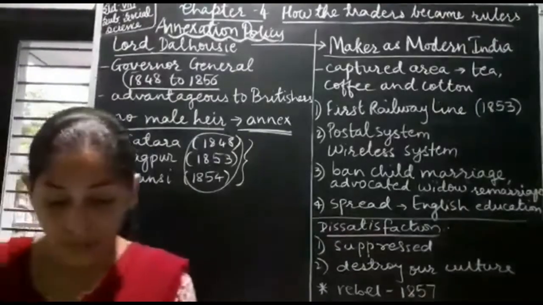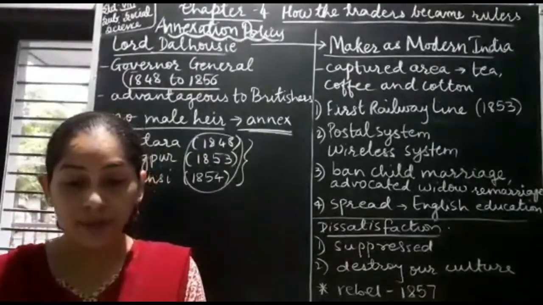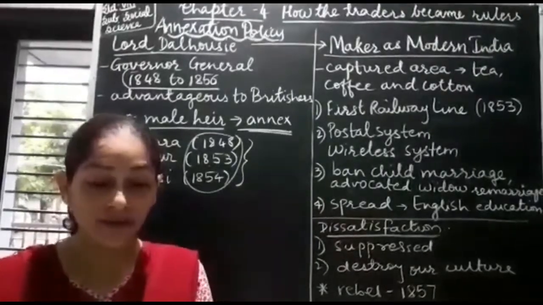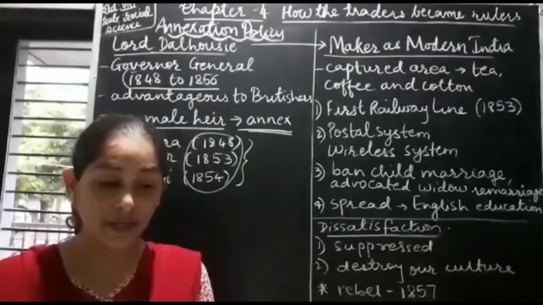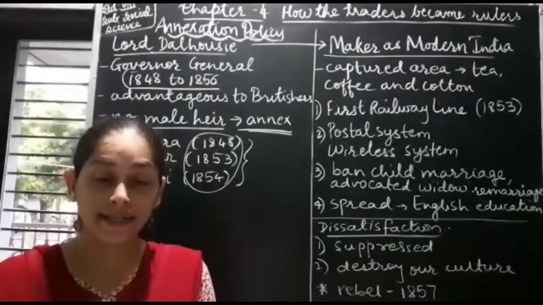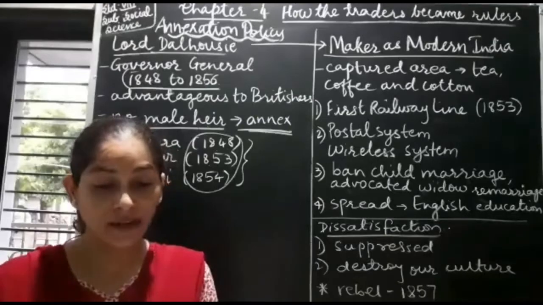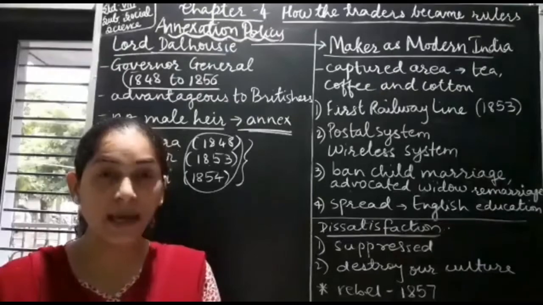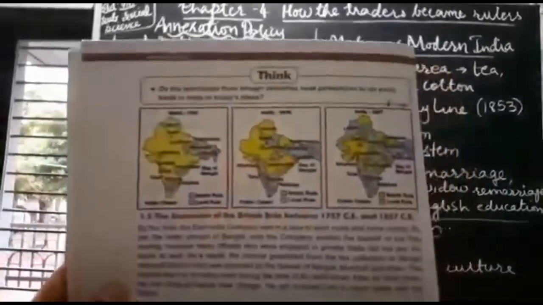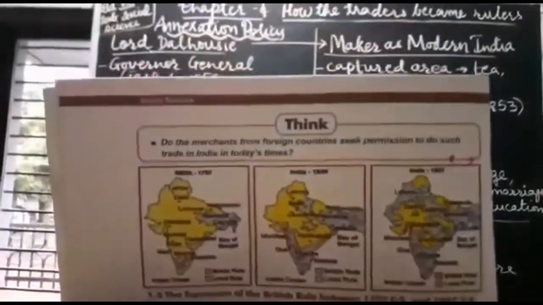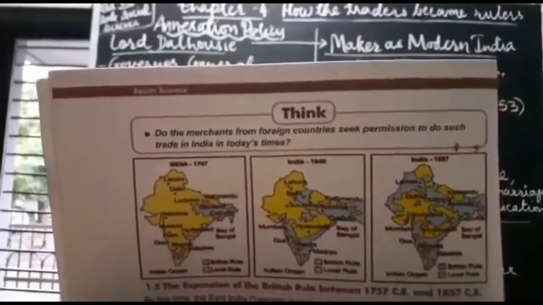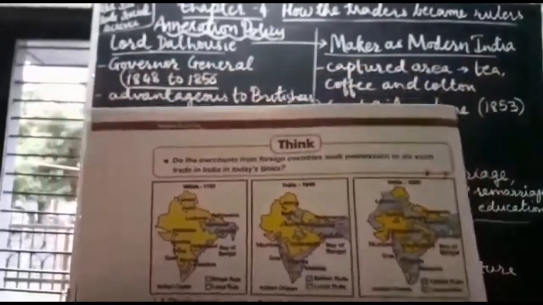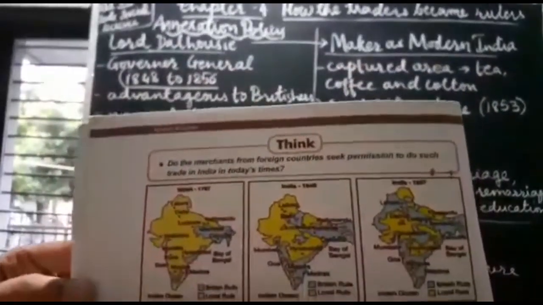If you go through the map which is given on page number 4, chapter 1, they have given us 3 maps. First is of 1797, then 1840 and last one 1857. See how gradually the British rule kept on increasing and they expanded their territory in India. The first map you can see, the blue portion was annexed by Britishers and that was their rule. And the yellow portion which you can see, that was Indian rulers' territory.